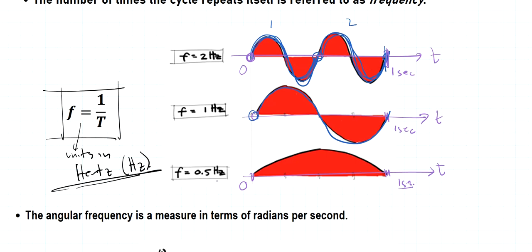When I say 0.5 hertz, that's basically saying that 1 waveform is completed in 2 seconds, or half of the waveform is completed in just 1 second. It will complete after another second, so 2 seconds. So that's the visual illustration for frequency.